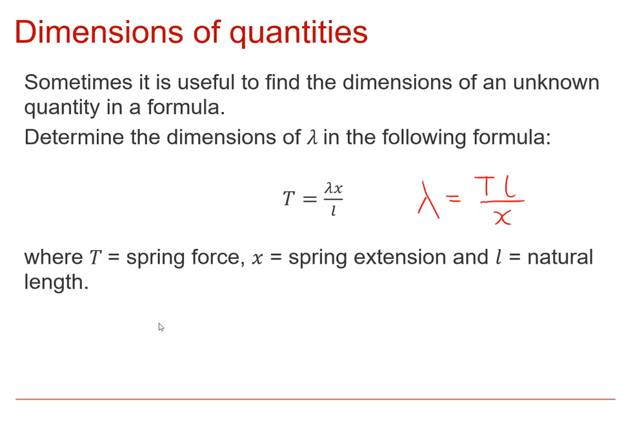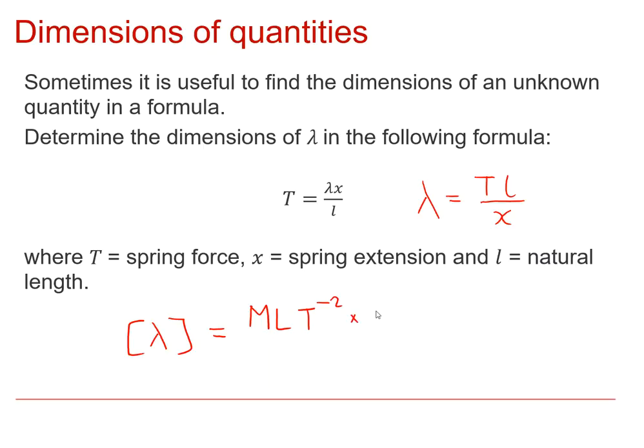And then when we think about the dimensions, so the dimensions of lambda, well, dimensions of T, now be careful here, T isn't a time, T is a force. And the dimensions of force, if we remember from earlier, were M L T to the minus 2.